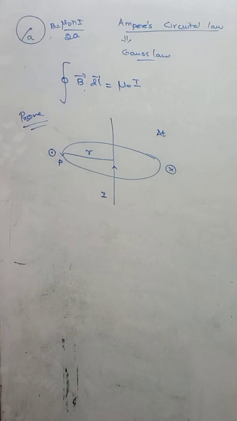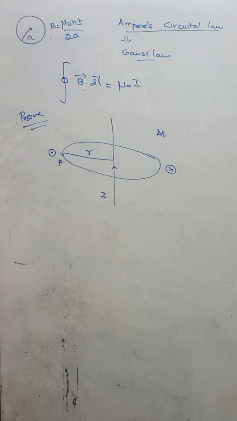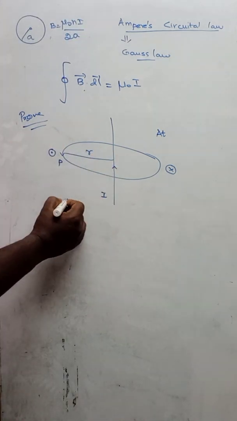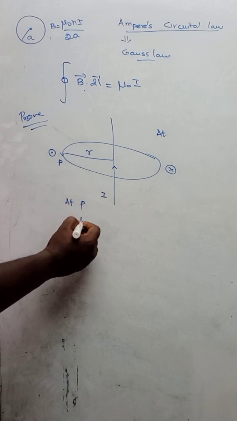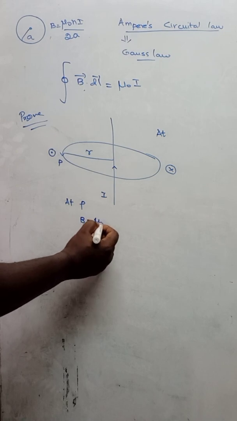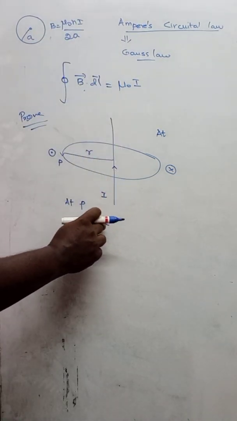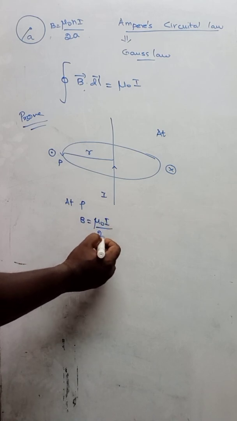This is for the circular coil. For a circular coil, the magnetic field at the center is uniform. That is the reason we get 2A here. But for a straight conductor, at P we will get a magnetic field given by the formula mu naught I. Here N will be taken as 1, so mu naught I divided by 2 pi A.